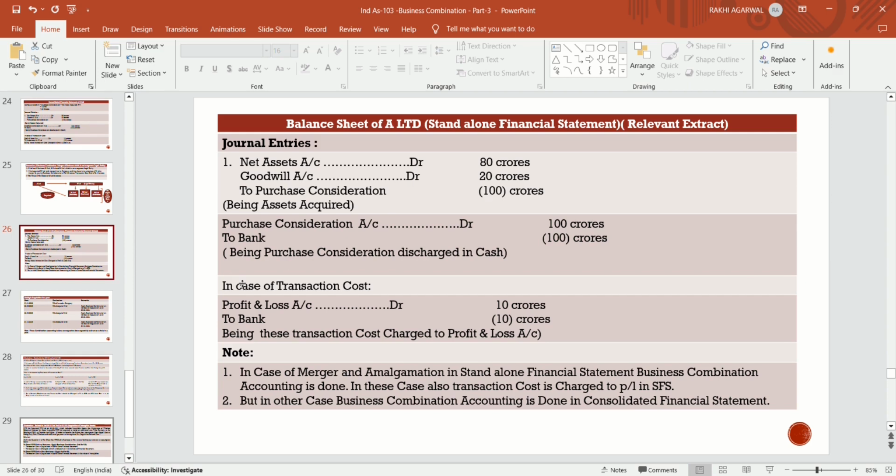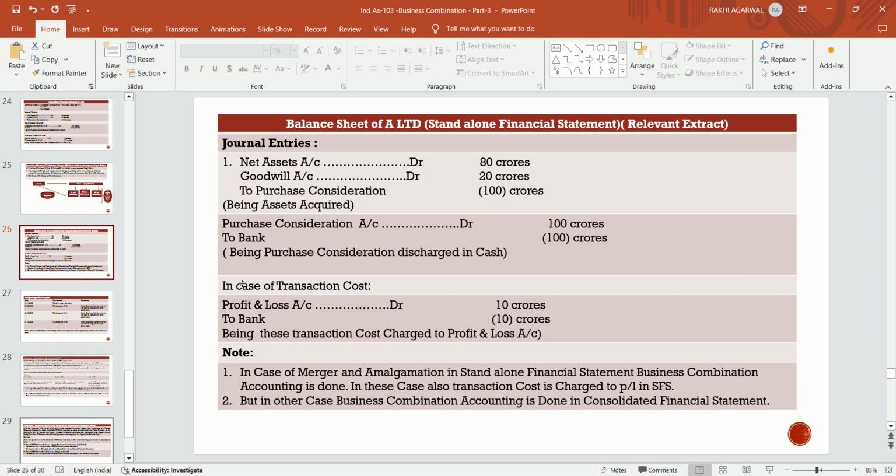Business combination is a concept of consolidated financial statements, but in case of merger and amalgamation, business combination accounting is applied in the standalone financial statement. There is no requirement to prepare the consolidated financial statement, because in case of merger and amalgamation there is no existence of a separate legal entity, because that entity itself merged with the acquirer company.